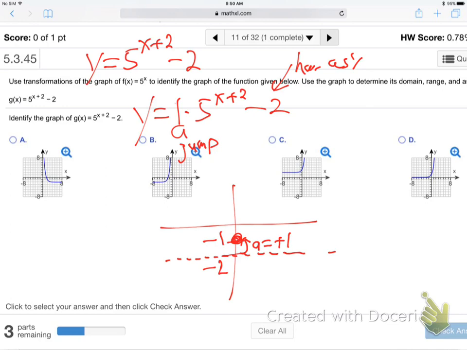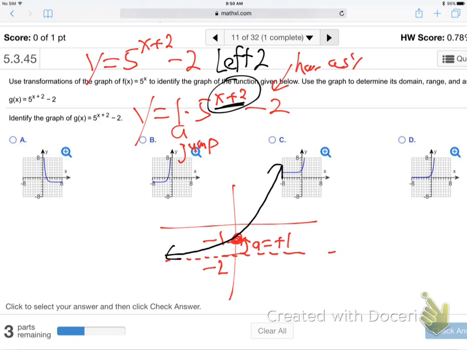Now, normally the graph goes through that dot and up to the right, if they just gave me x, but they gave me x plus 2. No negatives. There's not negative x. There's not a negative multiplier. So I'm not flipping anything. No flips here. But x add 2. Now you know what that does to a graph, huh? What does adding 2 to x do to any graph? Left 2. Remember, x does the opposite. Anything you do with x is right, left, and it's opposite, so it's going to be left 2.